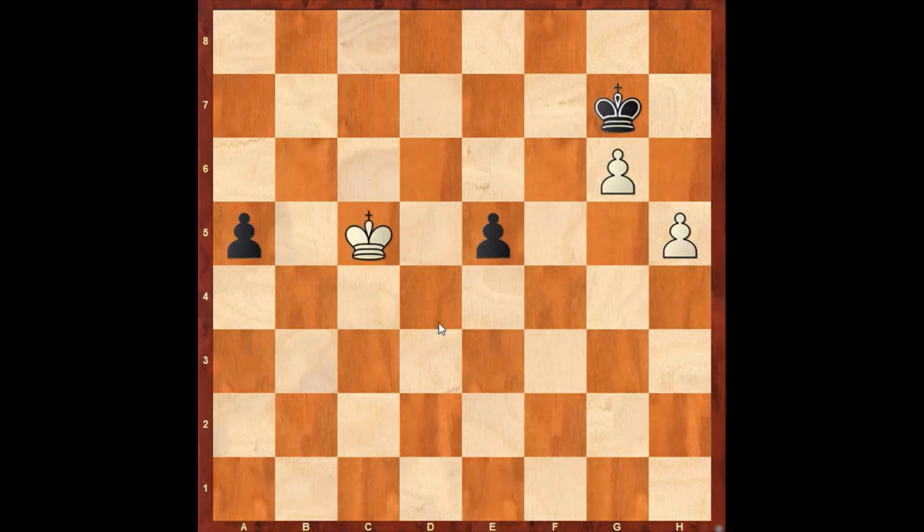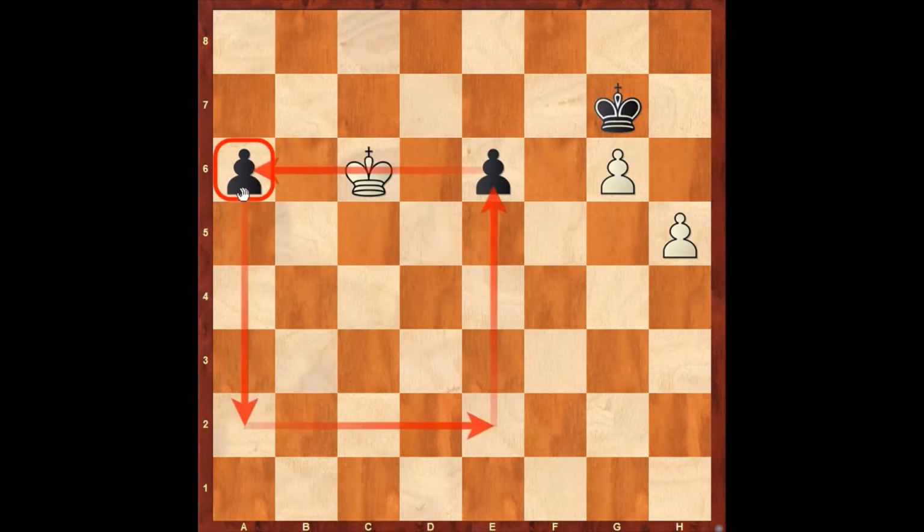Let's slightly modify this position. In this position, let's draw a square like before with two pawns on the corners, but the exception from the previous position is the square is not connected all the way to the edge of the board. The only exception in the concept of the floating square is if the square does not reach the edge of the board like this. Hope you all know this is not a square, it's a rectangle.